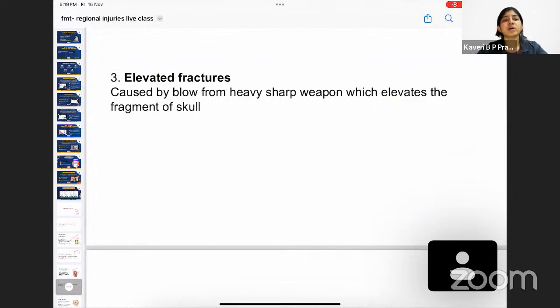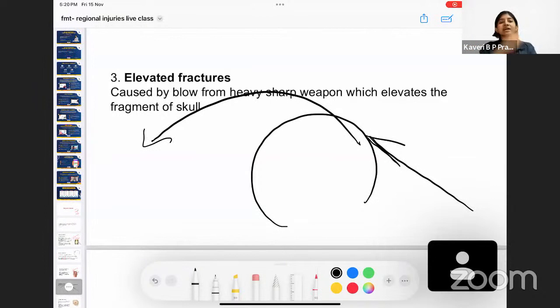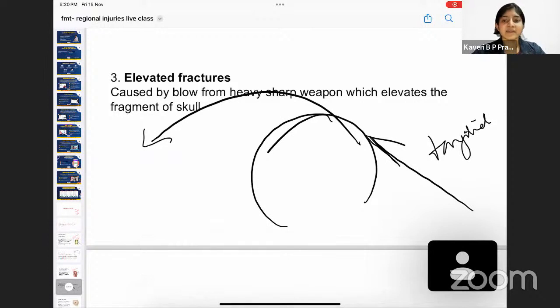Now, coming to the third fracture, we have elevated fracture. So when do you get an elevated fracture? A force which is going in a tangential axis is going to elevate a portion of the skull. It is going to elevate a fragment of the skull. That occurs when a tangential force is given. That is called an elevated fracture.